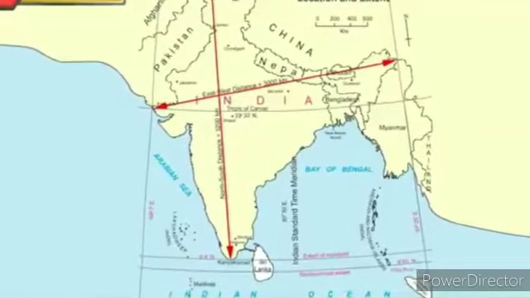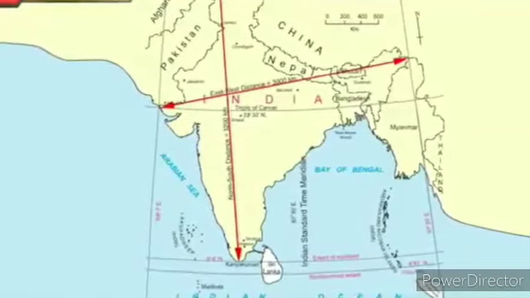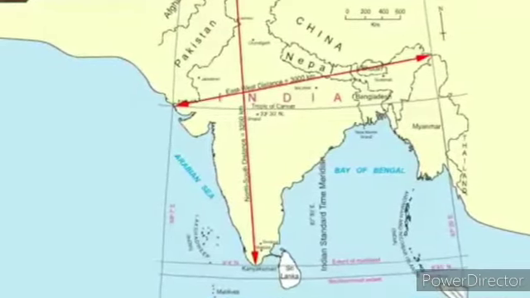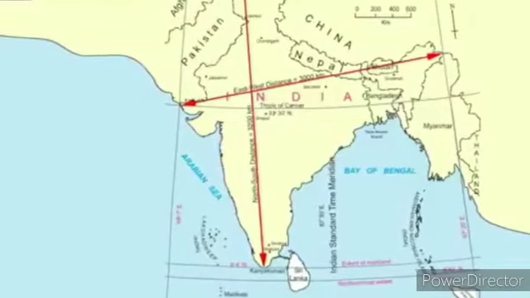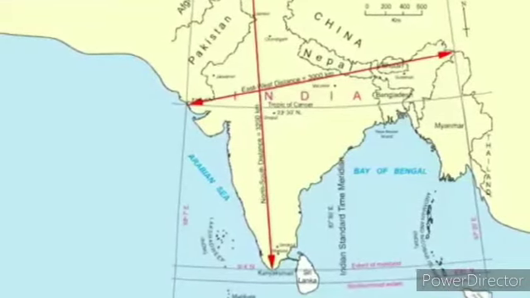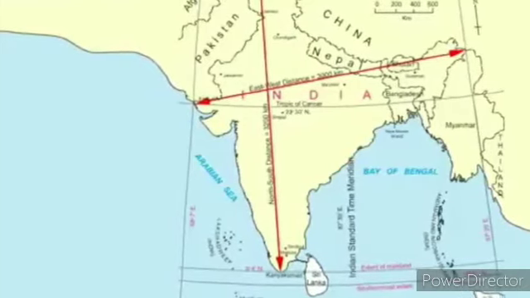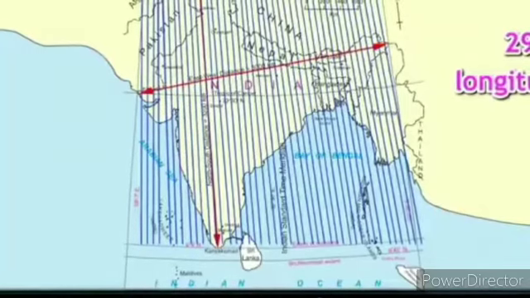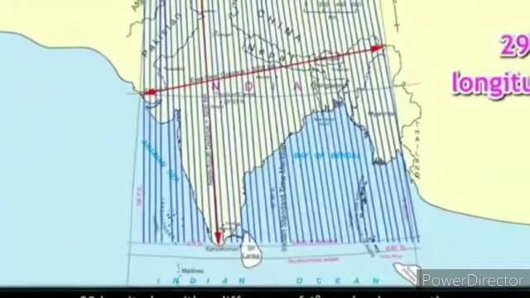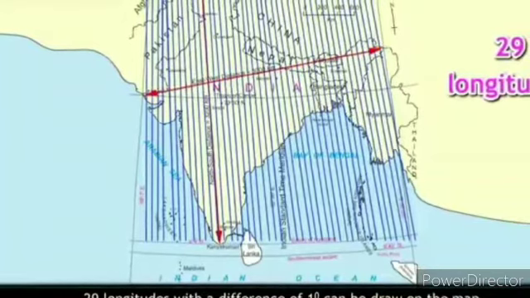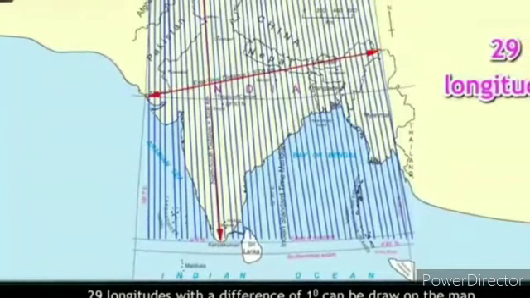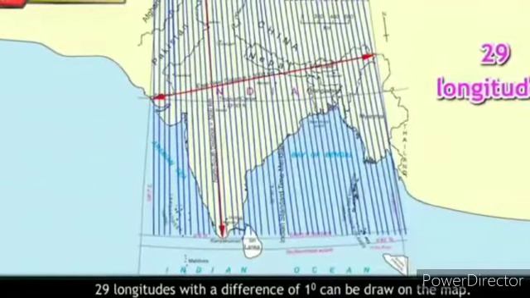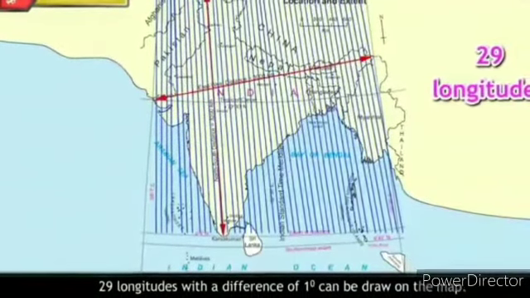Look at figure 1.4 in the textbook and answer the following questions. First question: considering the longitudinal extent of India, how many longitudes with a difference of 1 degree can be drawn on the map? The longitudinal extent of India is from 68 degree 7 minutes east to 97 degree 25 minutes east. So, 29 longitudes with a difference of 1 degree can be drawn on a map.